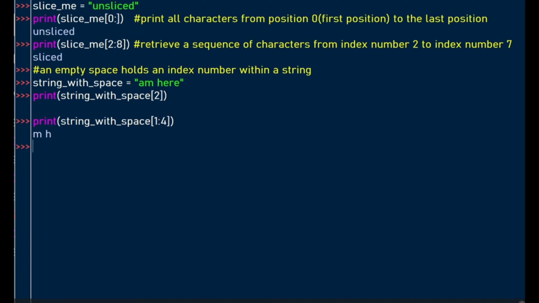There we print M, and also the space is shown that has been printed to the screen. In the first example, see that nothing was printed because what's holding index number 2, so we start 0, 1, 2, it's a space, so the blank space was printed. This is how you can slice a string.